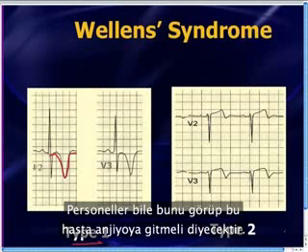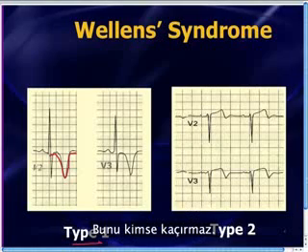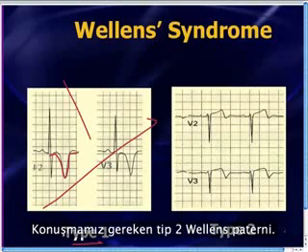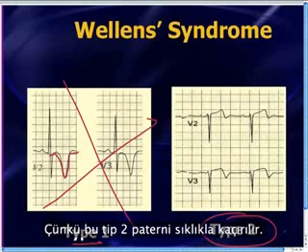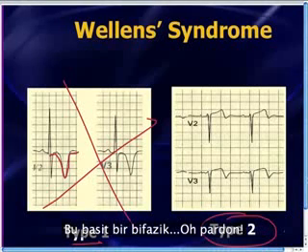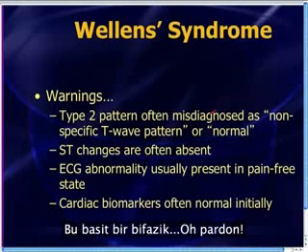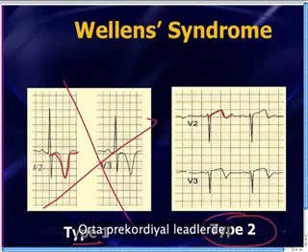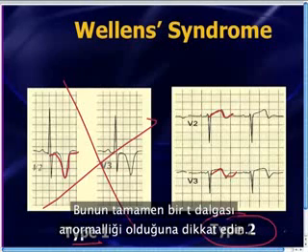The custodians are going to walk by and say, hey, that patient needs to go to the cath lab when they see that. Nobody's going to miss that. So we're not going to spend time talking about that because nobody misses that. What we need to spend time talking about is the type 2 Wellens pattern, because this type 2 pattern oftentimes is missed. It's a simple biphasic T-wave pattern in those mid-precordial leads. Notice again that this is purely a T-wave abnormality.